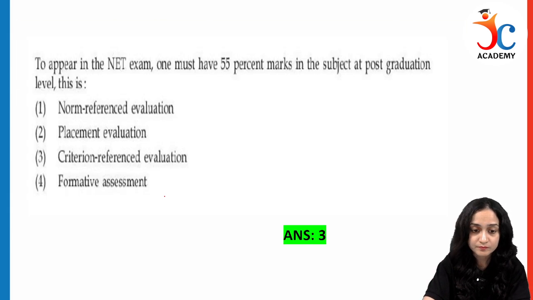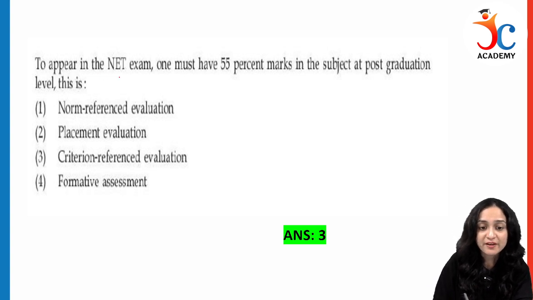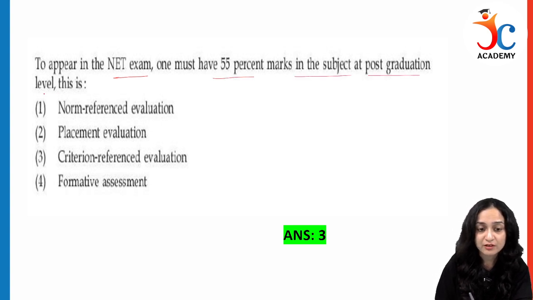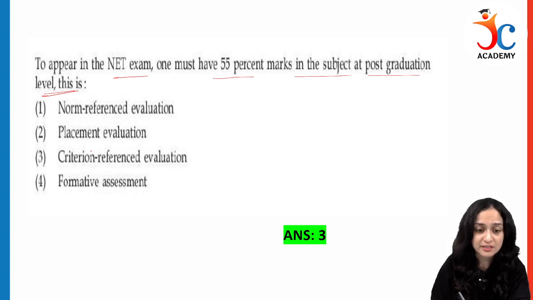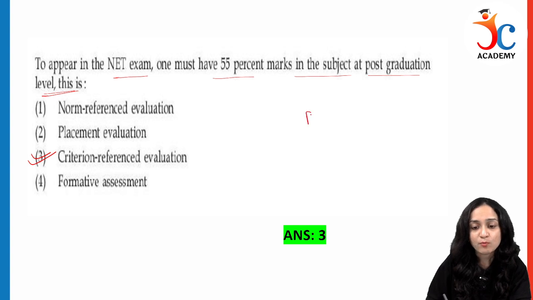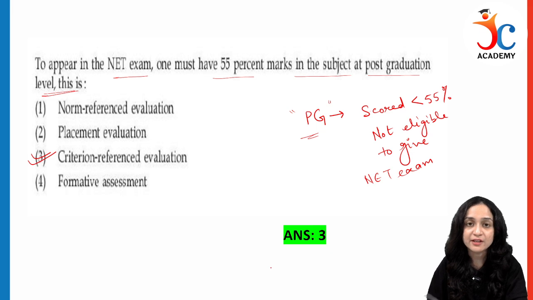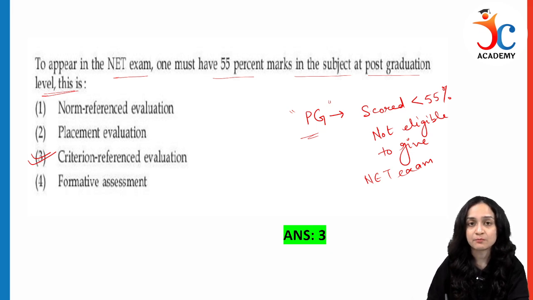Next question. To appear in the NET exam, one must have 55% in the subject at post-graduation level. So what kind of evaluation is this? It is criterion referenced. In your post-graduation, if you have scored less than 55%, you are not eligible to give the NET exam. So this is the criterion. 55% is the criterion just to appear for the NET exam.